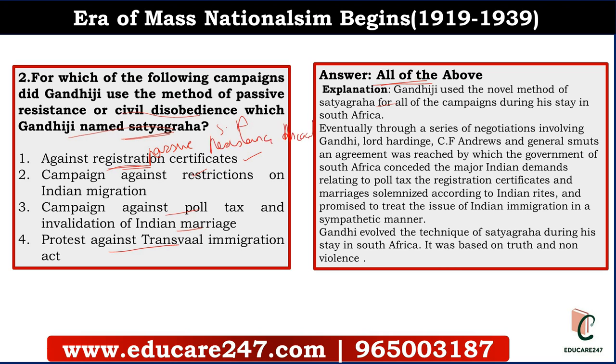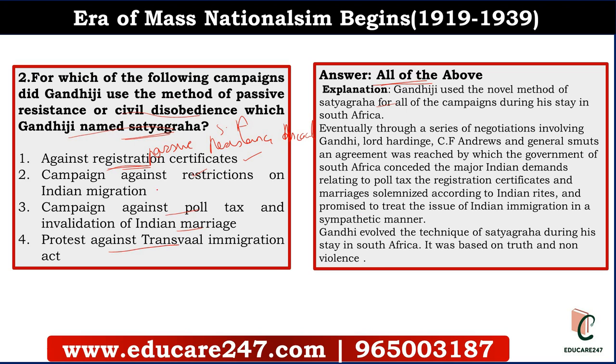UPSC might ask why the Passive Resistance Association was set up. Gandhiji set it up to defy the law, and Satyagraha was born, based on truth and devotion, and it did not have to be violent.